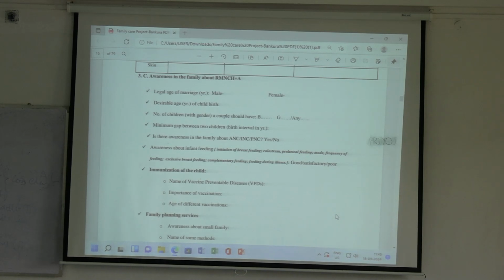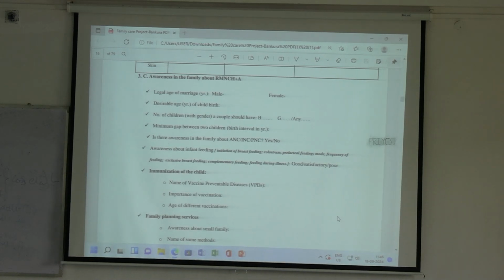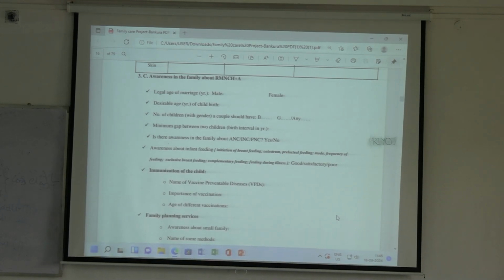So there is a program called RMNCH plus A. What does it stand for? RMNCHA. Reproductive, maternal, child, N is for neonatal health, plus A is adolescent.